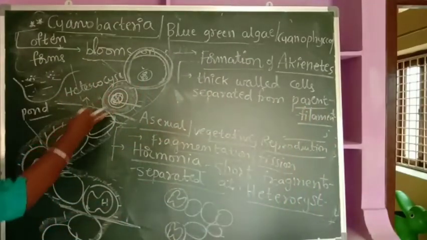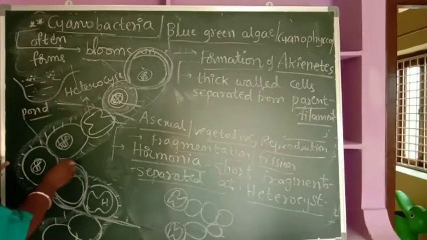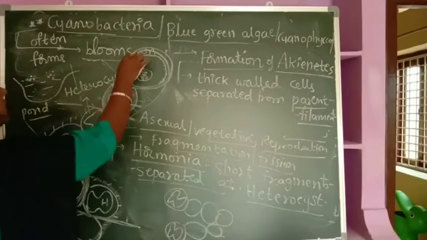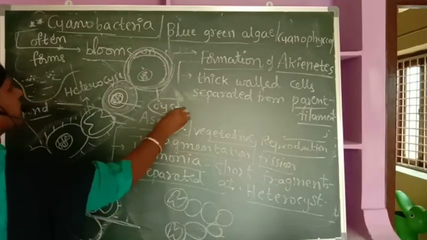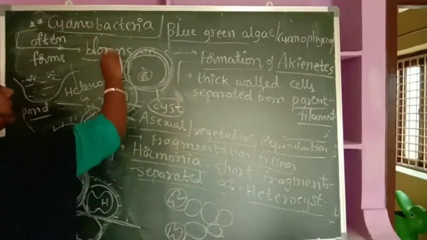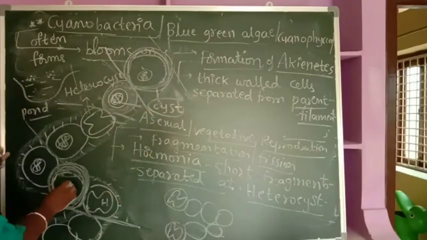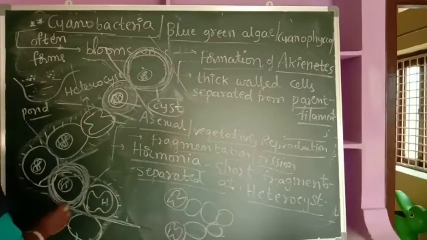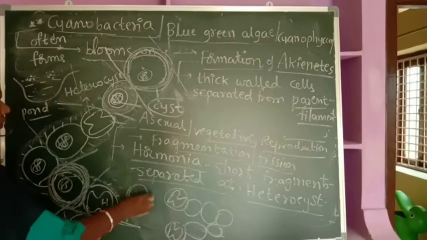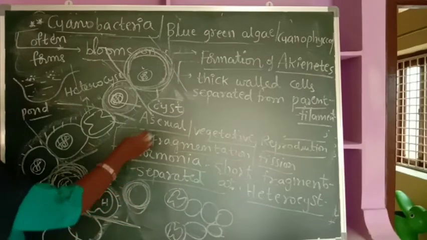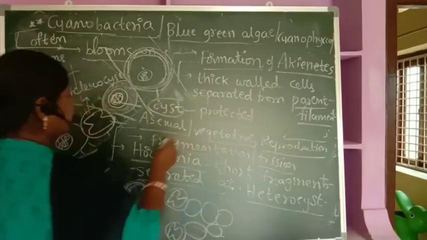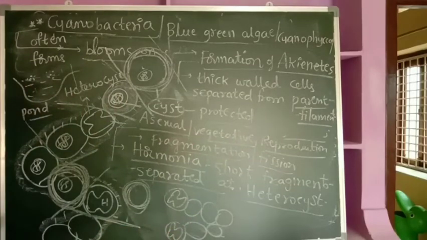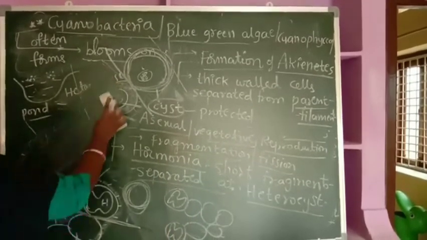Out of the total filament, maybe there are some cells that develop a thick wall surrounding them. The thick wall itself is nothing but the cyst. Inside the cyst, they get protected. The moment they develop the thick wall, they get separated from the parent plant. Wherever they fall, because of the cyst, they get protected with the help of the cyst.